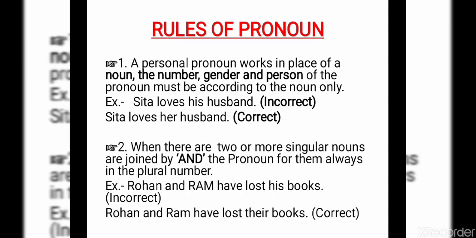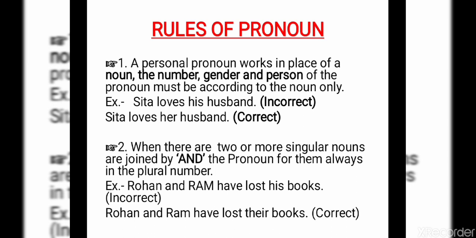Now see some rules of pronouns. A personal pronoun works in place of a noun. The number, gender and person of the pronoun must be according to the noun only. See this example. Sida loves his husband. That is incorrect. Sida is a female. Sida loves her husband. So we should consider the gender. If the noun being talked about is male, we should use a pronoun accordingly.